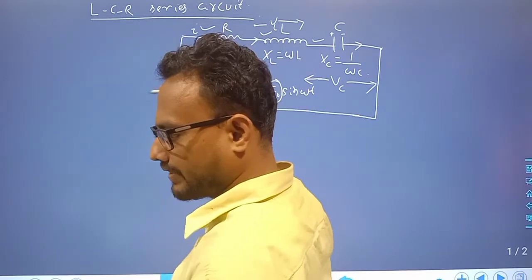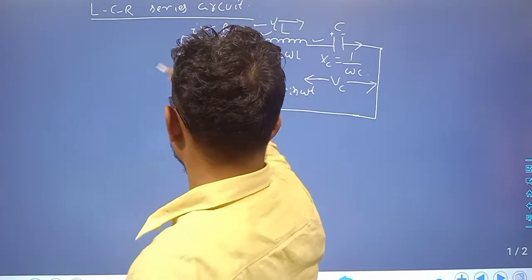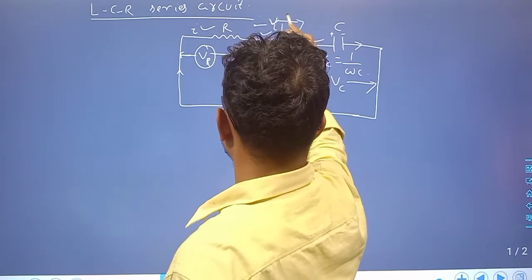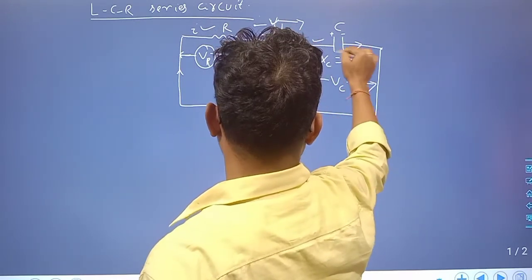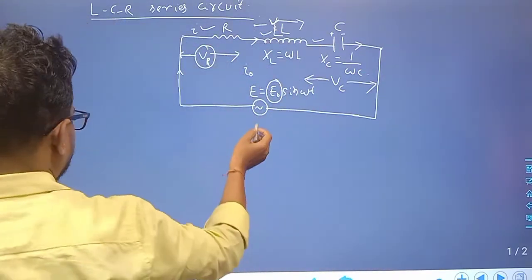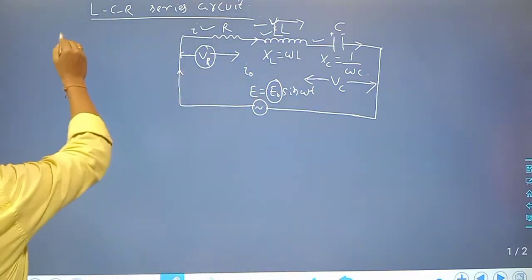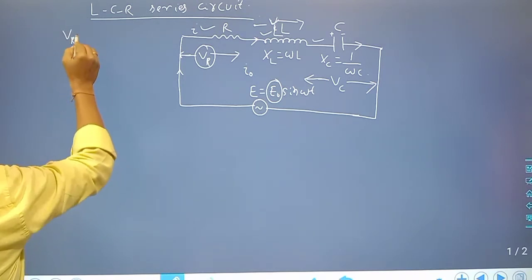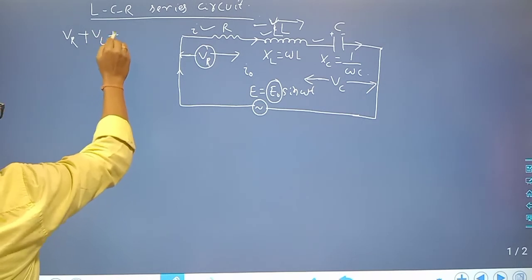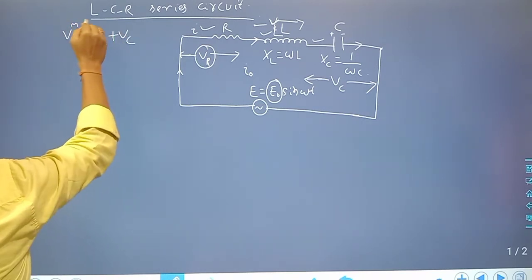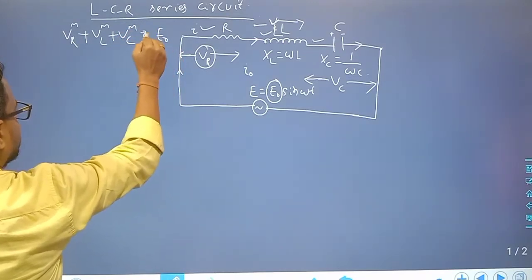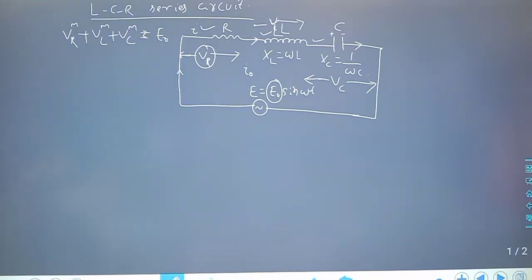But the potential drop across the resistor is VR, across L is VL, and similarly across C is VC. Clear? According to the rule, E naught is equal to the maximum potential drop across R plus VL plus VC.